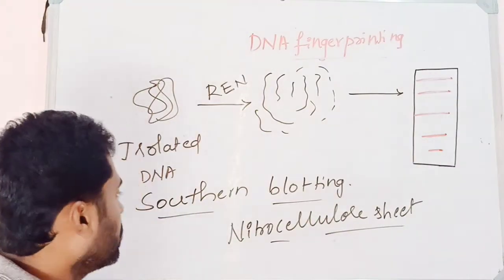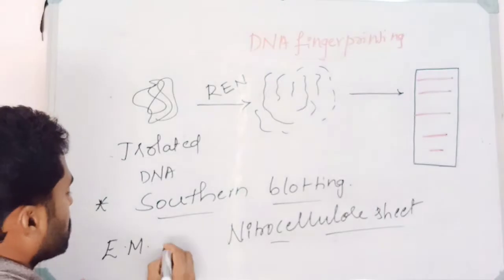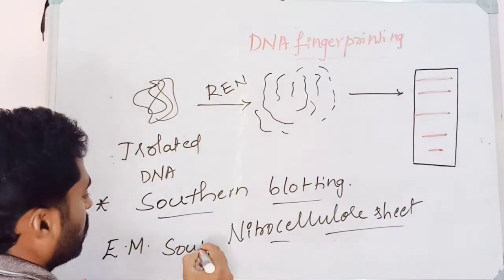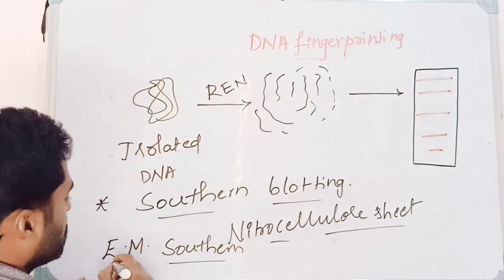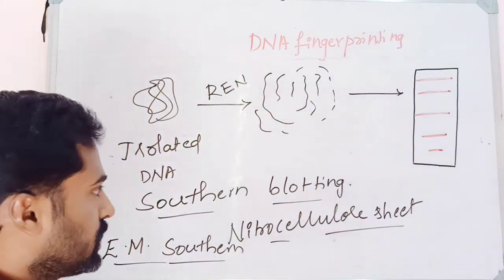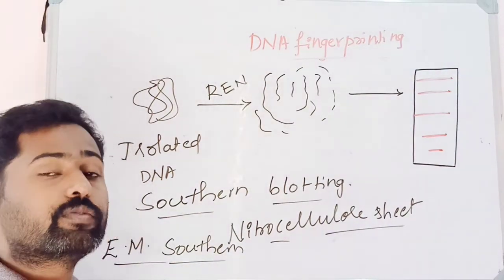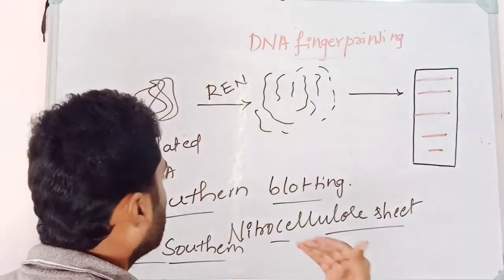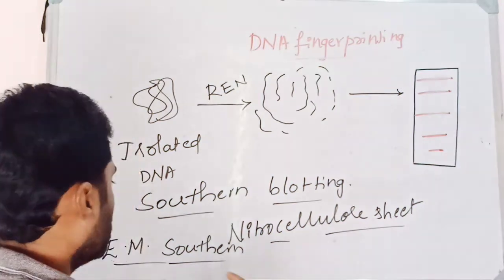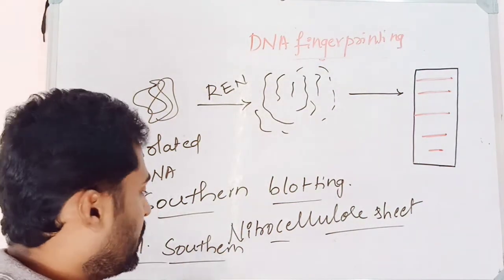It is called Southern blotting because it was first introduced by the person E.M. Southern. That is a name; the person's name is given to the technique. The transfer of the separated DNA fragments from the gel electrophoretic plate to the nitrocellulose sheet is called Southern blotting, and the technique was introduced by E.M. Southern.